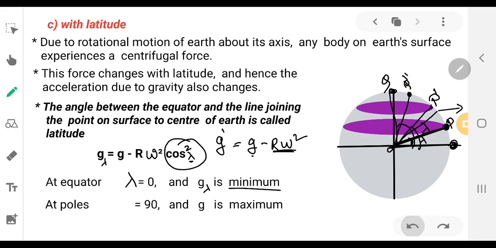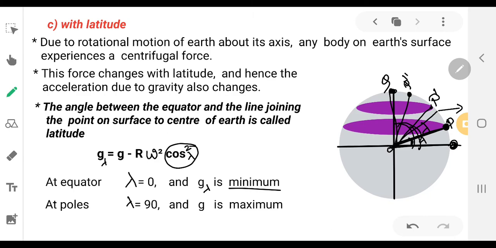If the object is at the pole, lambda value is 90. So at poles, lambda value is 90. Lambda value 90 means cos 90 is 0. So cos square 90 is also 0.